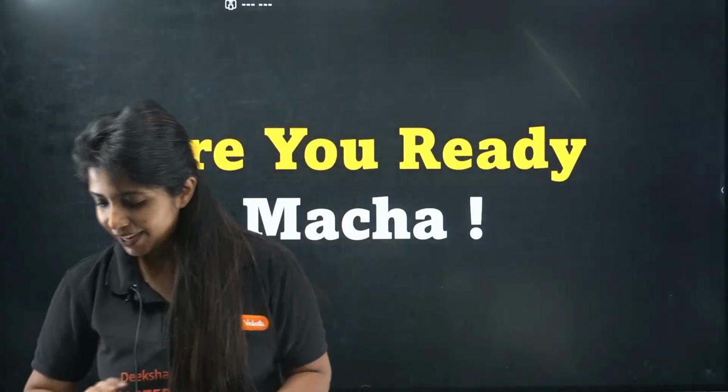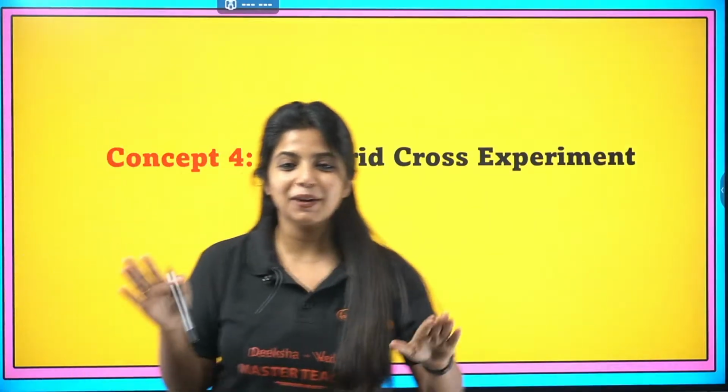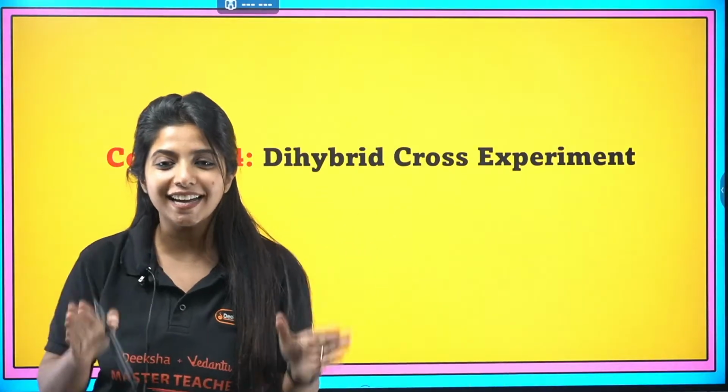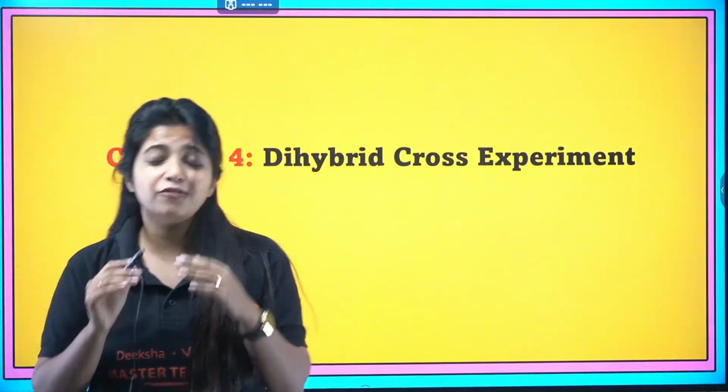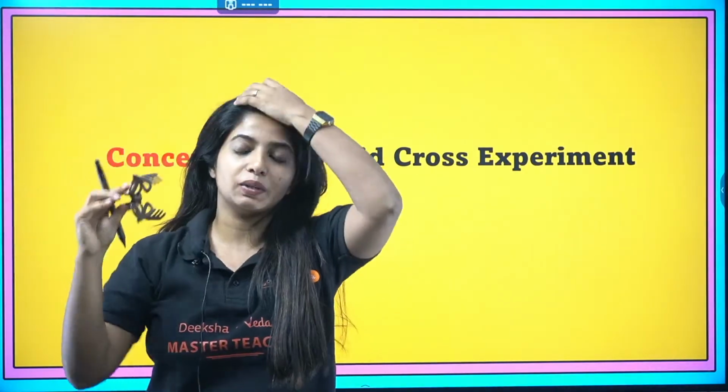Perfect. So now let's go. Slowly let them come. So the first thing that we're going to deal with today is going to be the dihybrid cross experiment, a very important topic. Children get confused about it way too much, which is why I thought we should deal with it first.